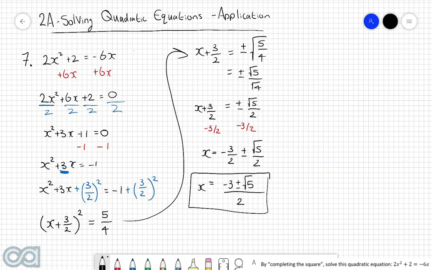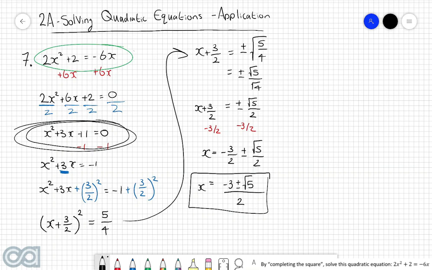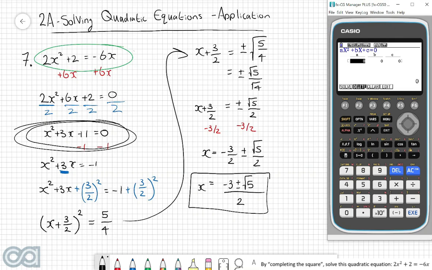And so now if we want to use our graphics calculator to double check our answer, we want to make sure that when we're using the equation solver, that we pop in the coefficients from this quadratic equation here, because this here is a quadratic in the standard format, whereas our original equation was not in standard format. So we want to make sure that we're using these coefficients here. So if we come over to our equation solver, then the coefficients that we're going to put in are 1, 3, and 1, which gets us answers of negative 3 plus root 5 over 2 and negative 3 take root 5 over 2.